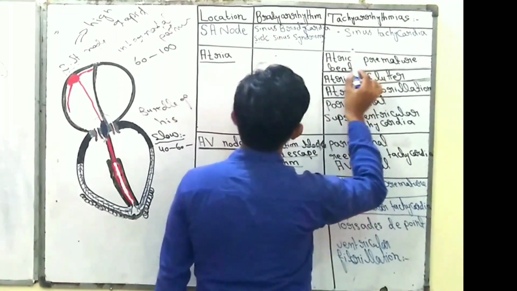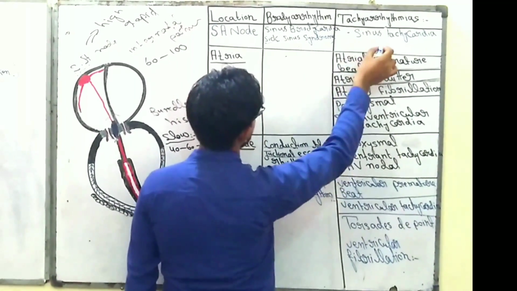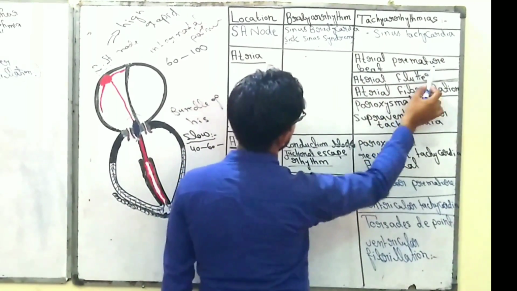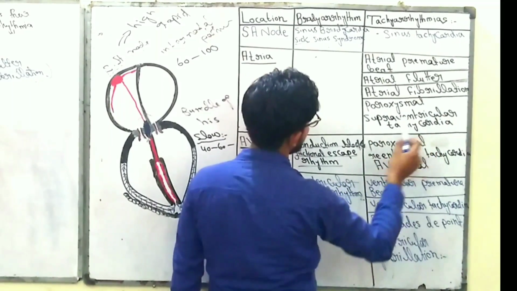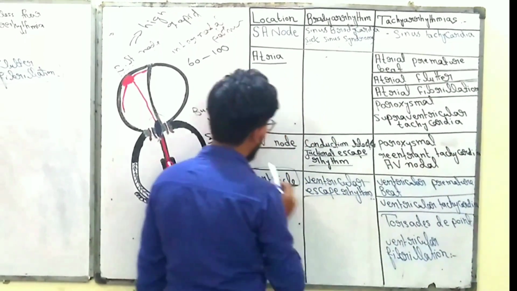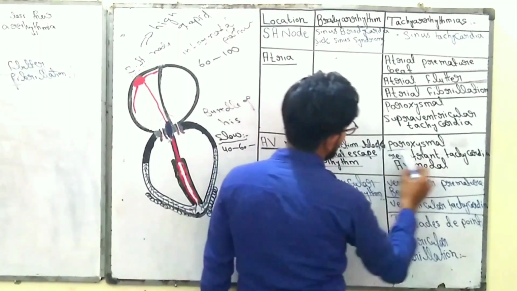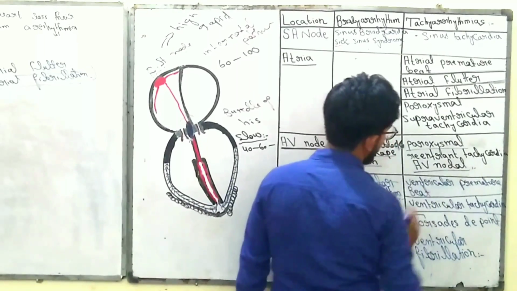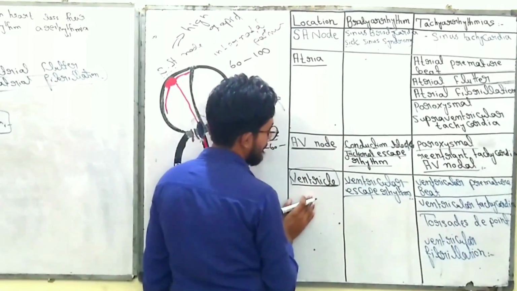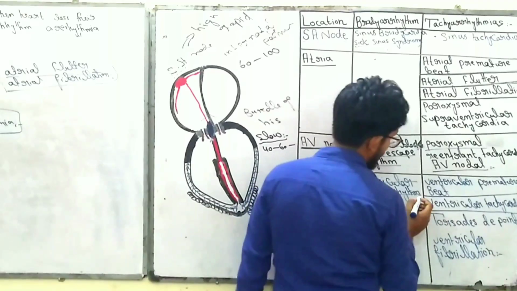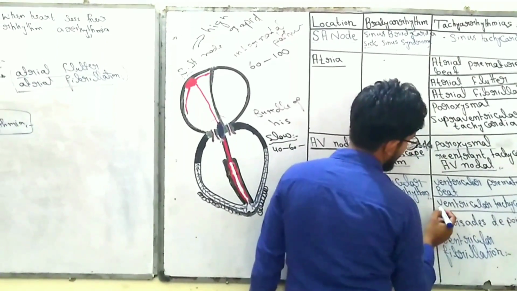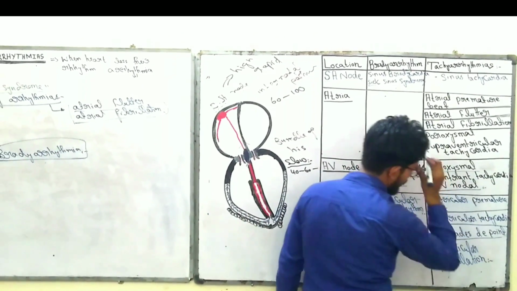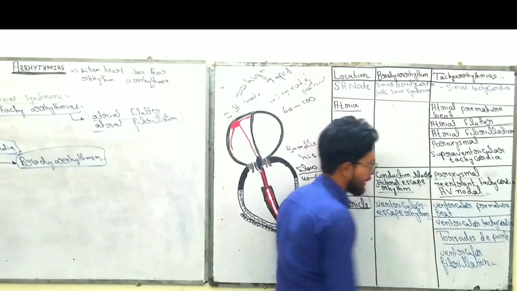First of all, when tachyarrhythmia arises from the SA node, or it arises from the atria, the conditions are known as atrial premature beat, atrial flutter, atrial fibrillation, paroxysmal supraventricular tachycardia, right? And when it arises from the AV node, it is known as paroxysmal reentrant tachycardia or AV nodal tachycardia, right? And when tachycardia arises from the ventricle, the first category is ventricular premature beat, the second one is ventricular tachycardia, the third one is torsades de pointes, and the last one is ventricular fibrillation.